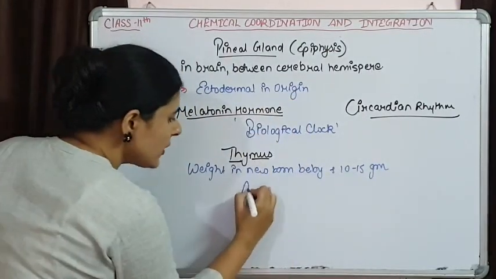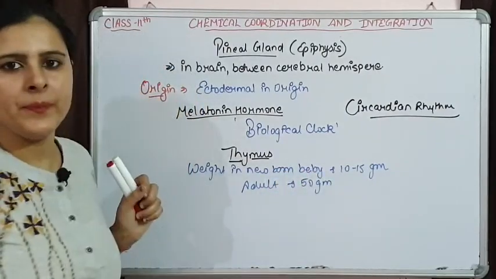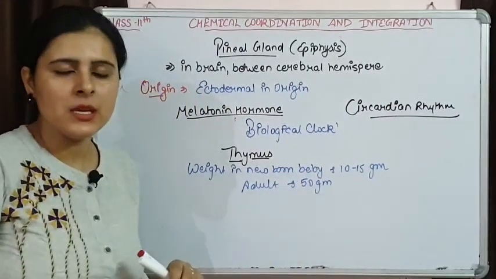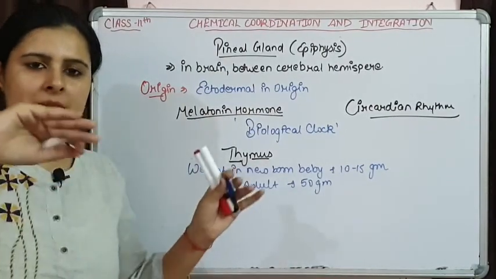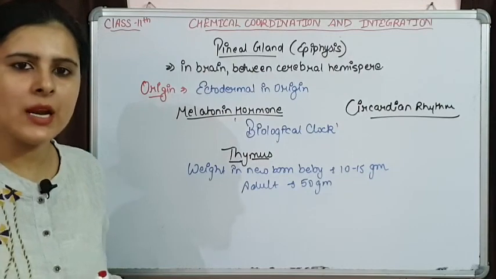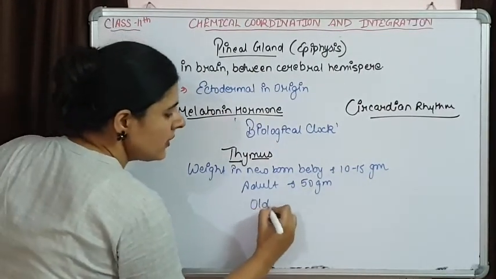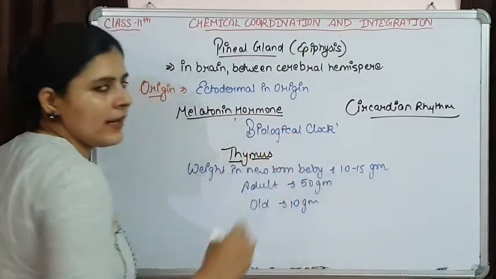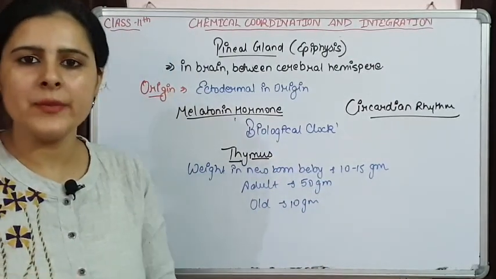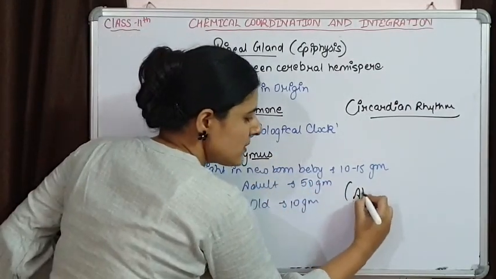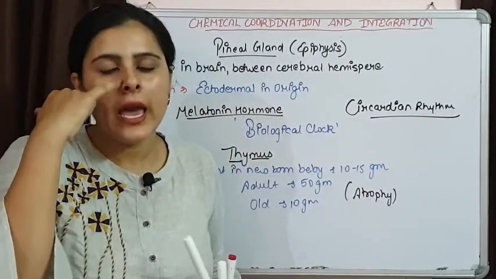When an individual is going to grow into adult, its weight reaches around 50 gram. But after adolescence, the weight is going to reduce. Adolescence stage के बाद इसका weight gradually reduce होना start होता है. And in old individuals, again it is going to come to almost 10 gram. So this continuous gradual reduction in weight of the thymus gland is known as atrophy. So thymus gland is going to show atrophy.